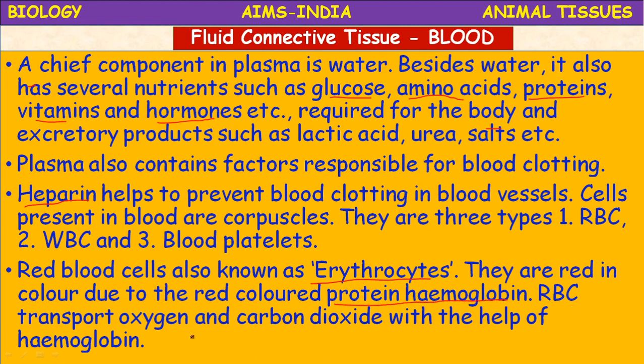Now, what is the main function of this RBC? They transport oxygen and carbon dioxide with the help of hemoglobin.